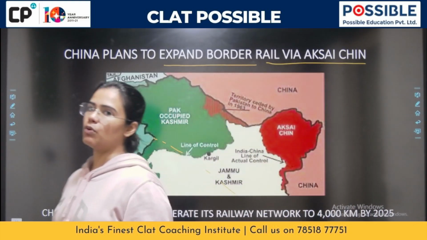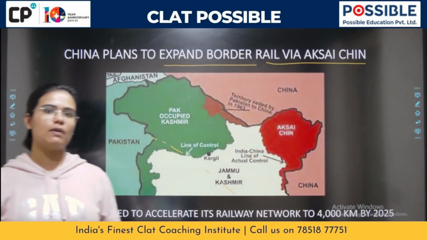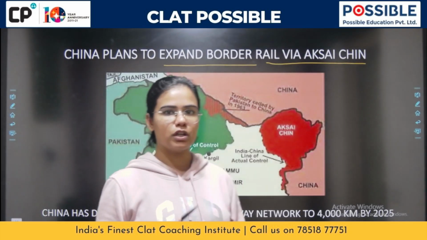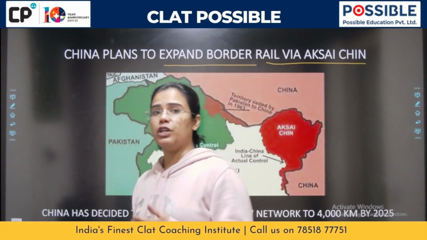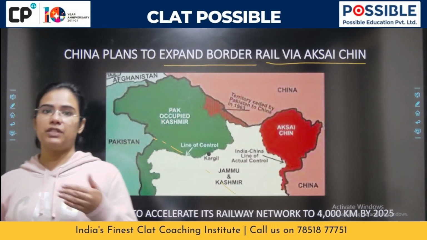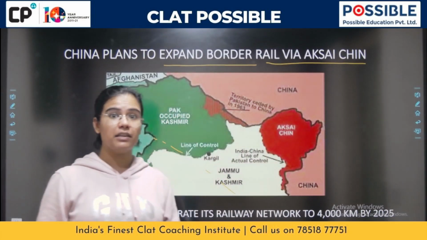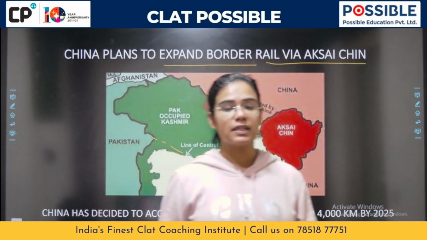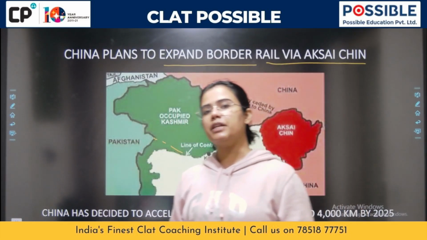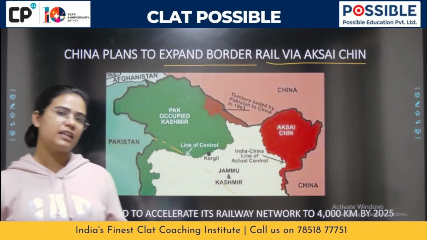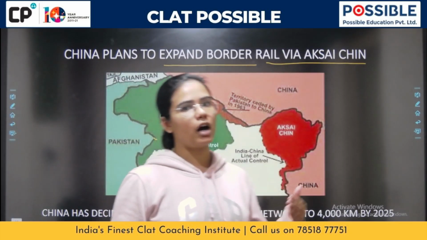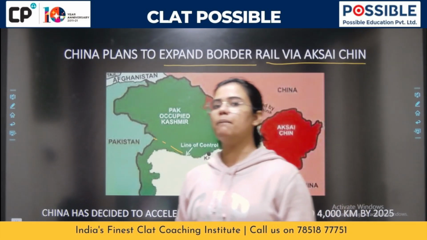But as of now, what China is trying to do is accelerate this entire border railway line that it's trying to make. In case we don't do anything for this and we sit back and stay silent, what is going to happen is, theoretically, China will be able to deploy its soldiers at a very rapid pace all throughout our border, and it will become a little